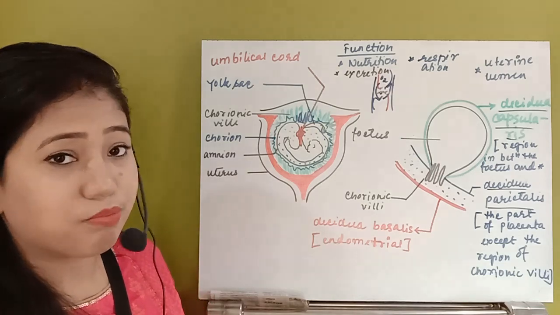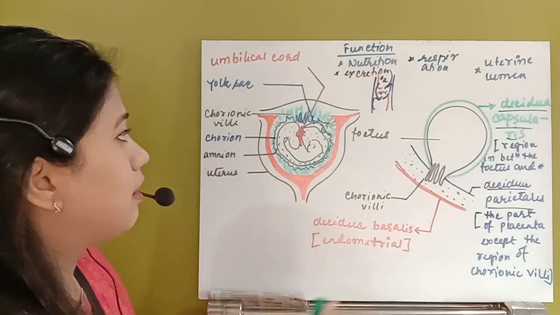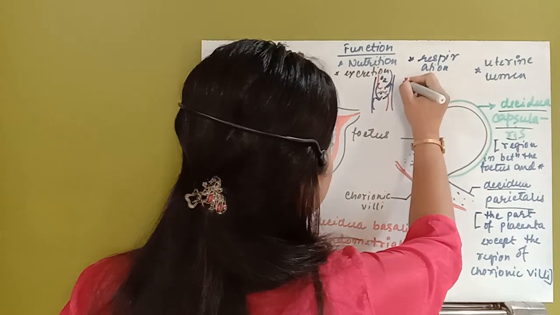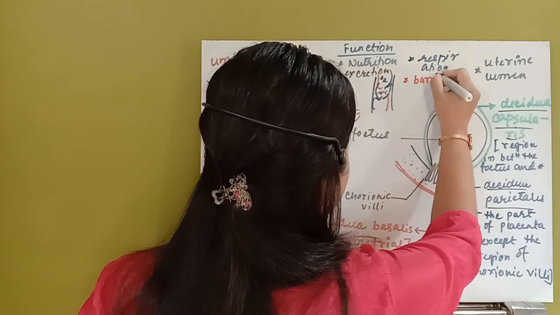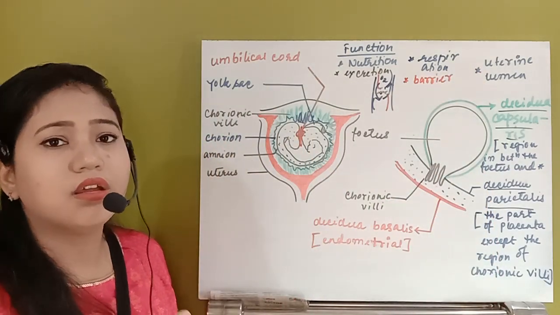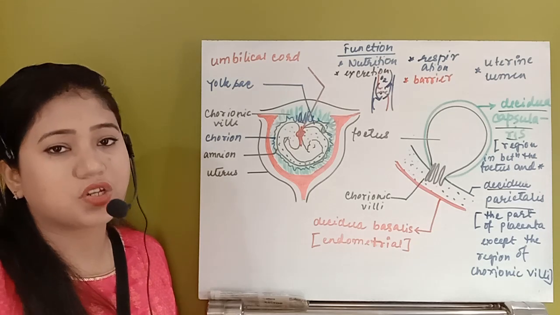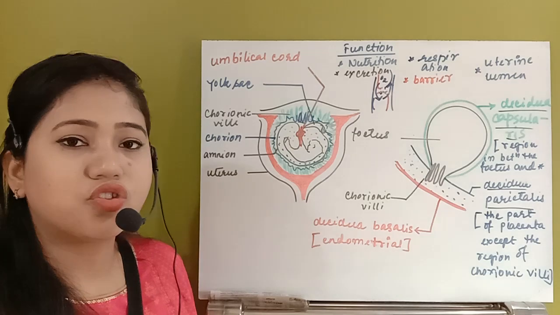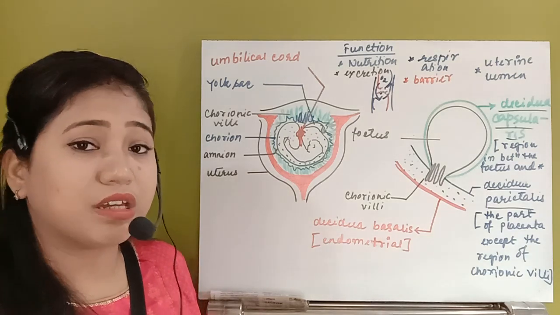Next, a very important function: the placenta will act as a barrier. So what is the barrier? Suppose the maternal body has some infection, some bacterial infection. Then lots of pathogens will start to increase in the blood.